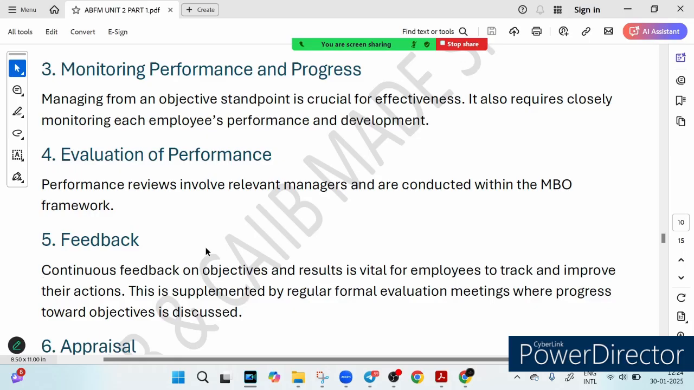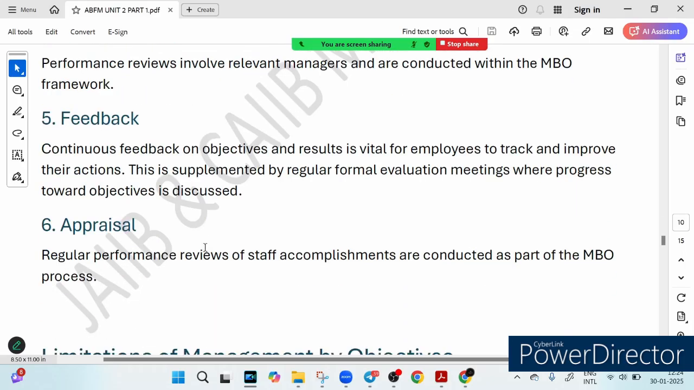And then finally we have continuous feedback. You know that feedback is super important. Imagine a football game where the coach never talks to the players until the match ends. Chaos, right? So here employees get regular feedback on their work, helping them improve in real time. And finally we have appraisal. So accomplishments are formally reviewed. Rewards and recognition are given based on achievement, because who does not love a little appreciation for their hard work?